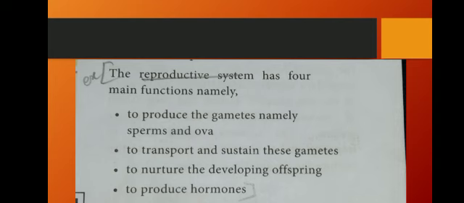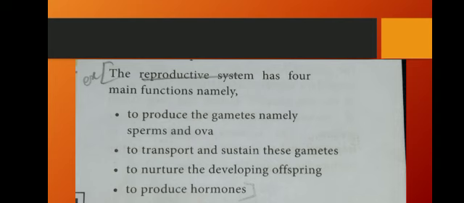Nurture means give the nutrition. Up to taking this one, the new fetus food, until it takes it by itself, it needs to be nurtured in that fetus condition. So nurture the developing offspring and produce hormones.